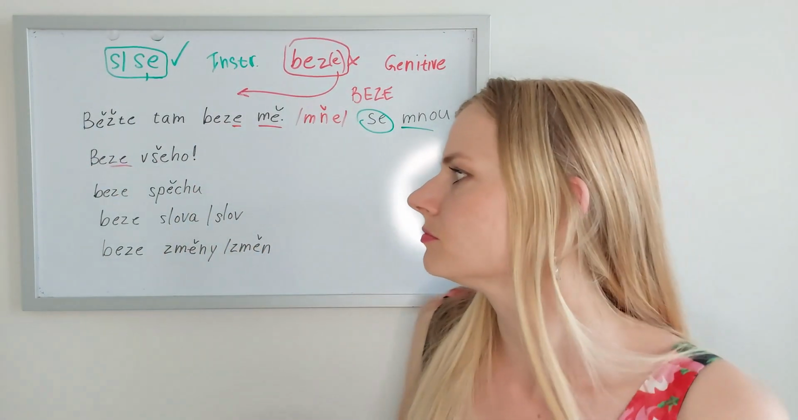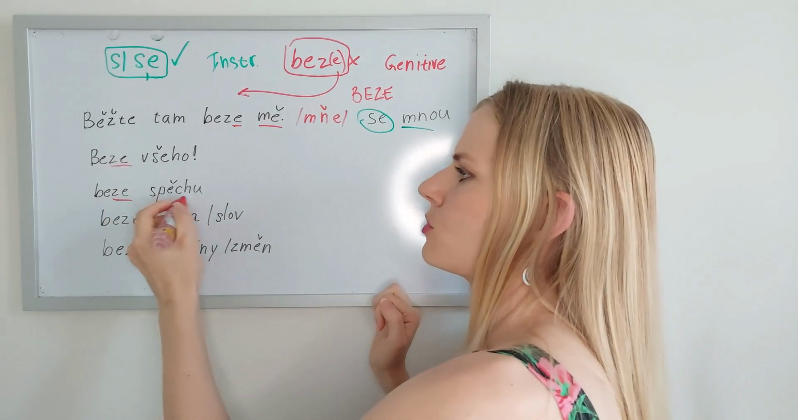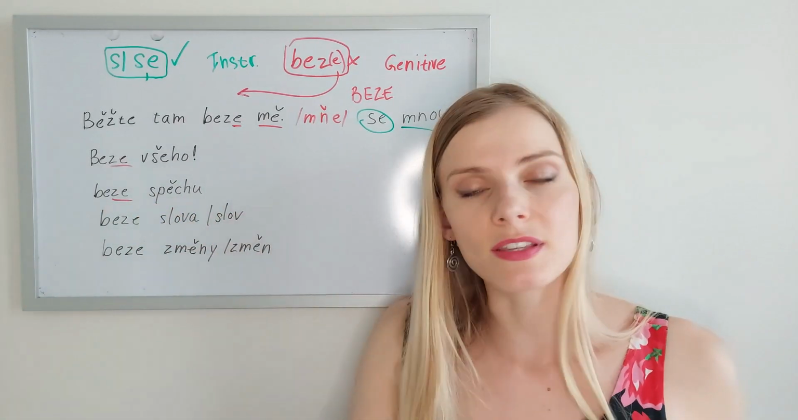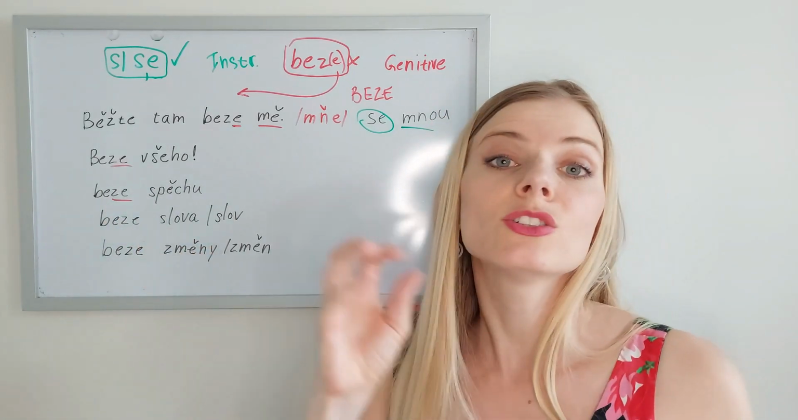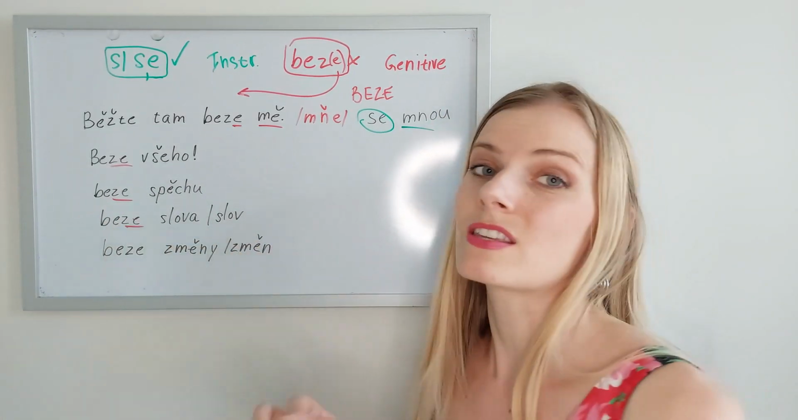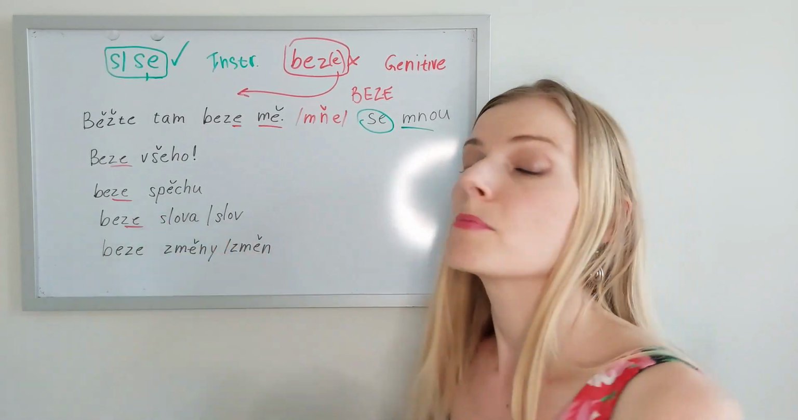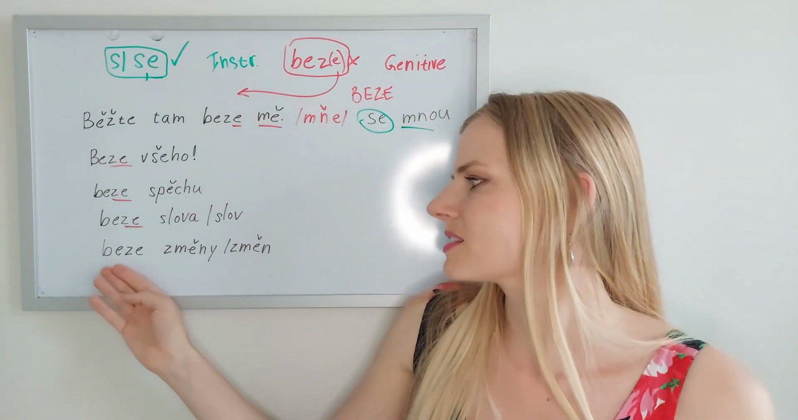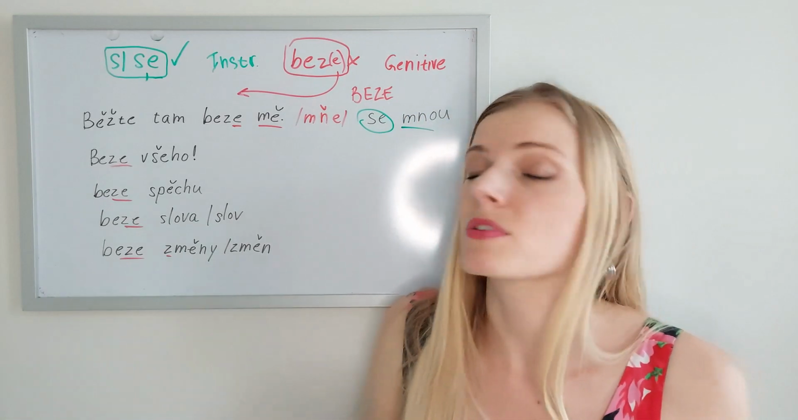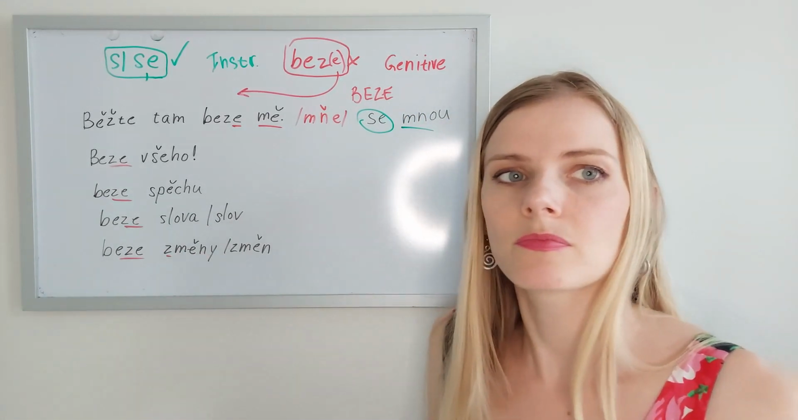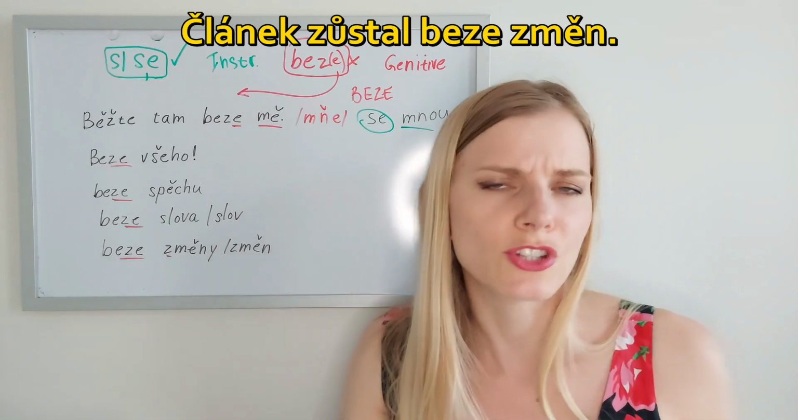Beze všeho. Beze spěchu. Without rush. Spěch, rush. Beze spěchu. Without any rush. Beze slova, without a word. Beze slov, without words. These both are common, singular or plural. Beze slova, beze slov. Beze změny, without a change. Or beze změn, without changes. Beze změn. Článek zůstal beze změn. The article remained unchanged, without changes.